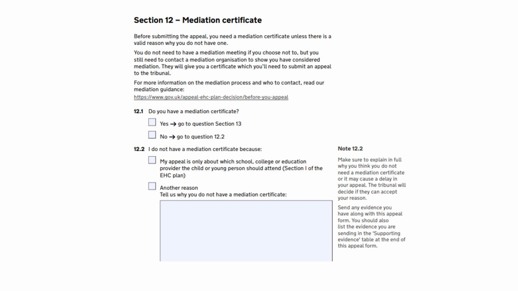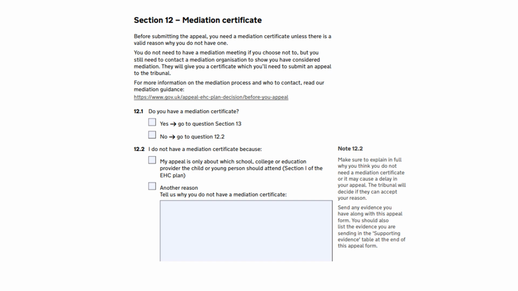Sections 12 and 13 refer to mediation and the timeframe for sending in your appeal. Mediation is an informal way of settling disagreement with the local authority. At a mediation meeting, you can talk to a representative from the local authority, and an impartial mediator will make sure that everyone has the chance to share their views and is listened to. The law says you must first contact your local authority's mediation service and consider mediation if you're appealing about a refusal to issue an EHC plan or the contents of a finalised plan, or the decision not to amend a plan or the decision to cease to maintain an EHC plan.